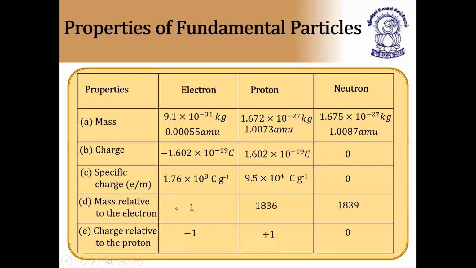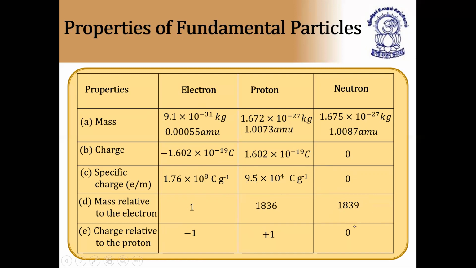And mass relative to the electron is 1, and the proton is 1836 times heavier than electron, and neutron is slightly heavier than proton, around 1839 times greater than electron. So next, relative charge: electron is -1, proton is +1, and neutron is 0.